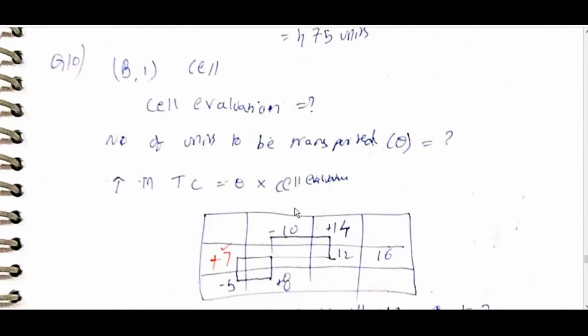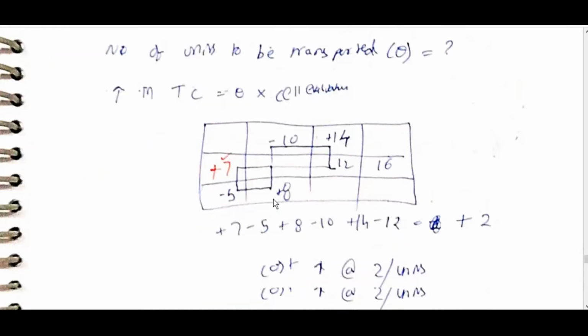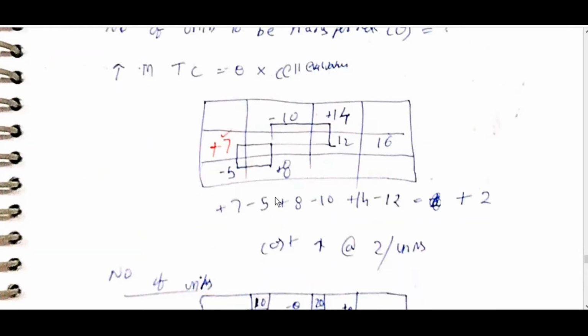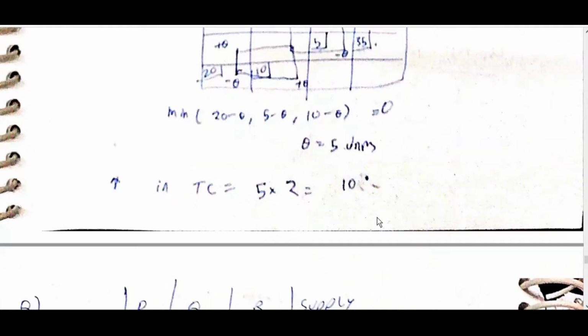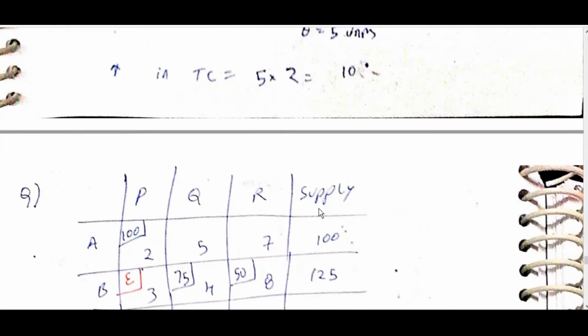B, 1 cell evaluation. The number of units transferred, theta, is equal to what? Increase in total cost is equal to theta into cell evaluation. Cost increases by 2 per unit. Number of units is the minimum of 20 minus theta, 5 minus theta, 10 minus theta, equal to 0. Increase in total cost is equal to 5 into 2, which is 10.